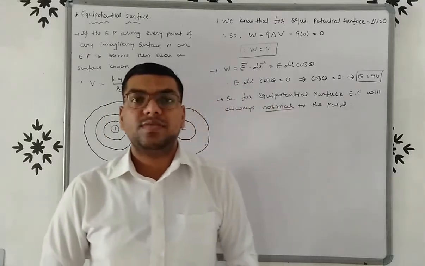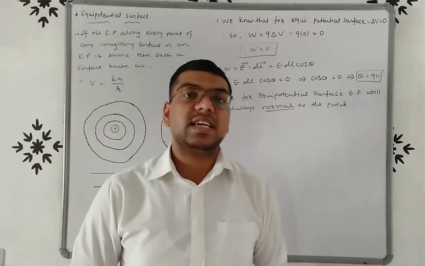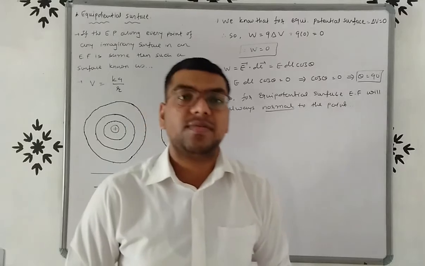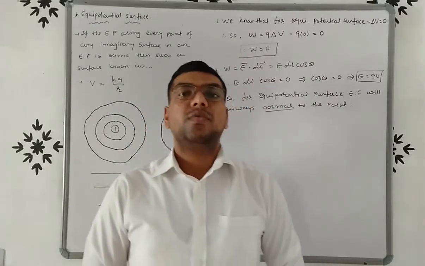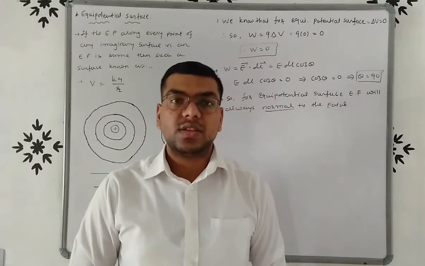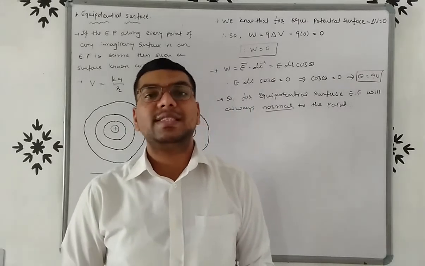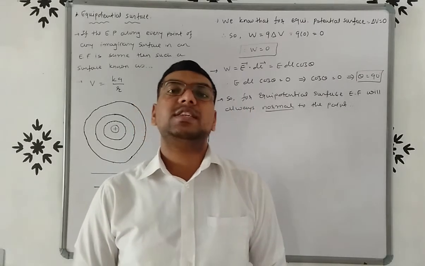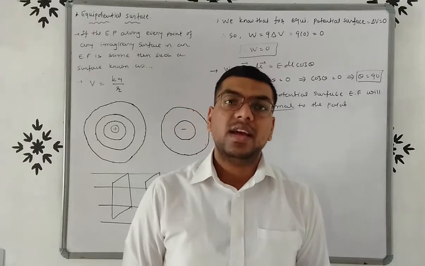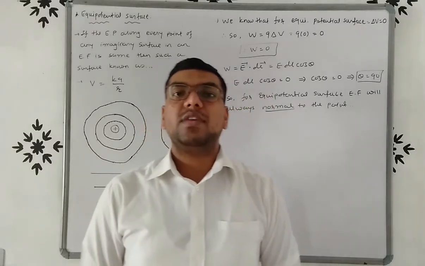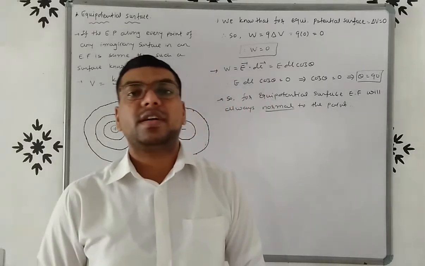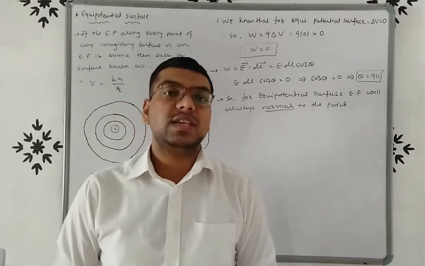So from this we can write various characteristics of the equipotential surface. First one, for an equipotential surface, potential will always remain the same, that is V is equal to KQ by R. Number 2, for an equipotential surface, work done W is equal to 0.